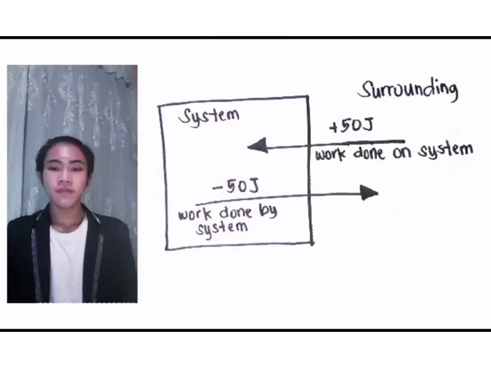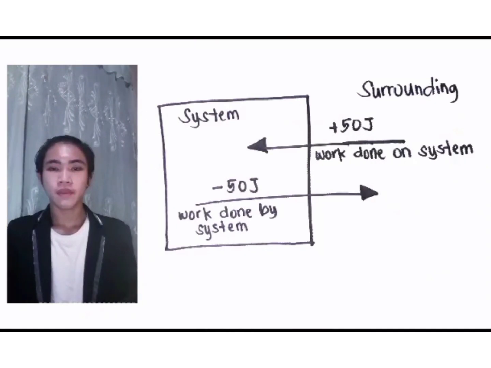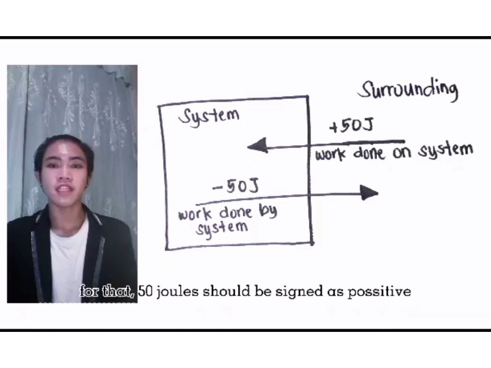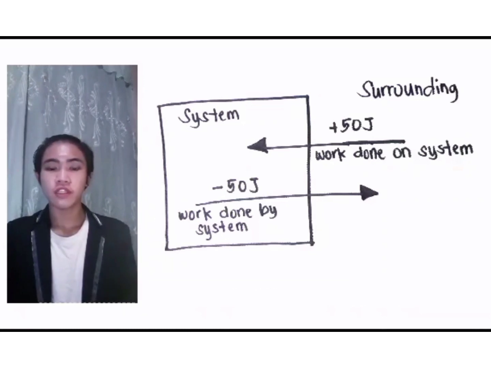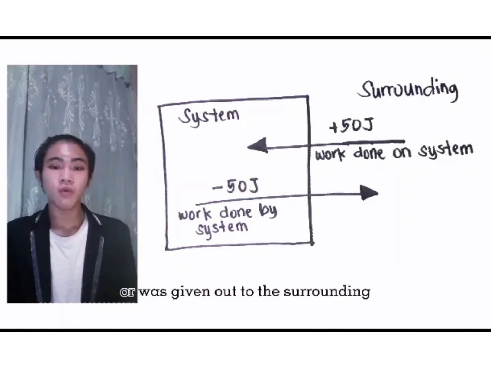For example, if 50 joules of work from the surroundings was done on the system, then we can imply that the system gains energy. For that, 50 joules should be signed as positive. In reverse, when 50 joules of work was done by the system and given out to the surroundings, the system loses 50 joules and it should be signed as negative.